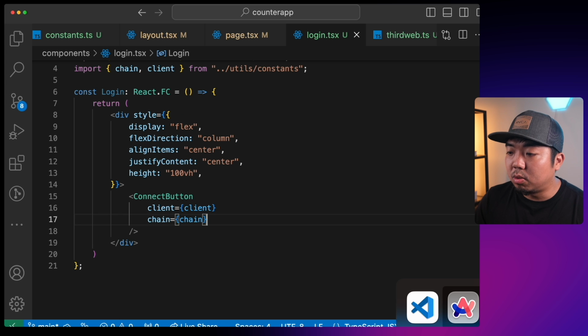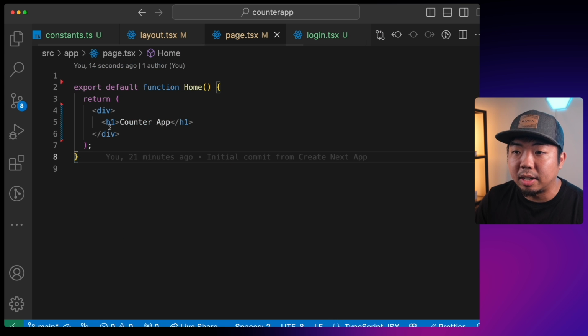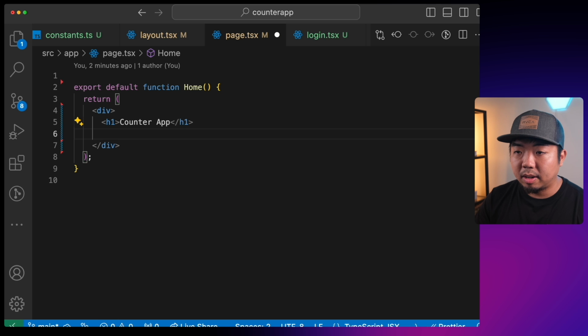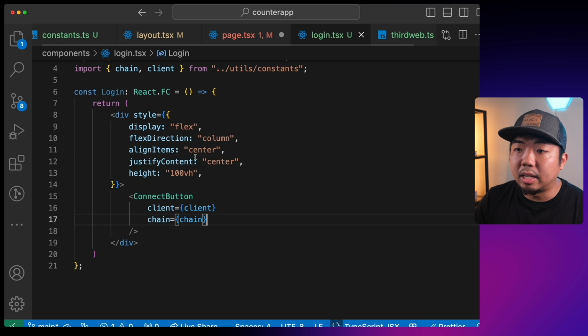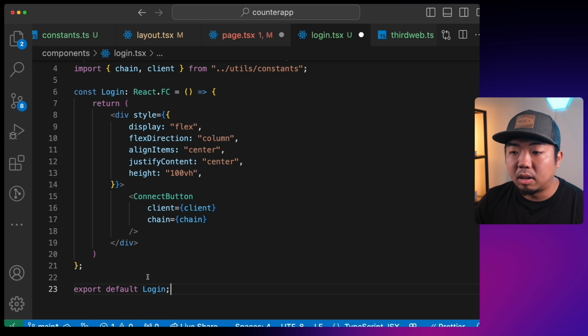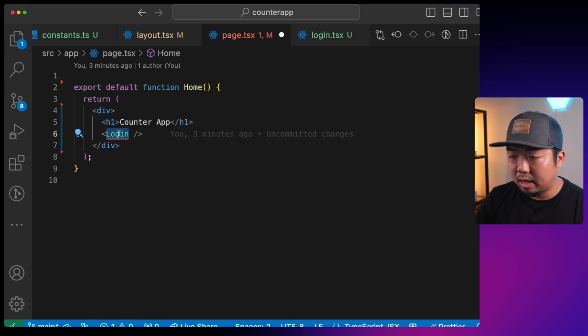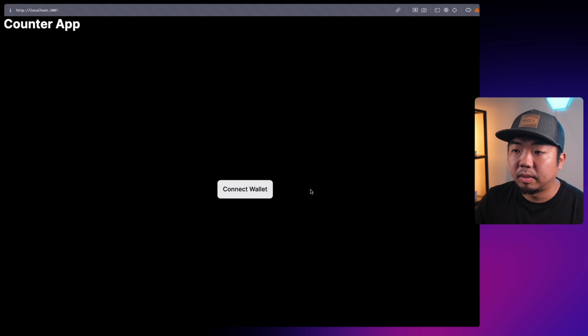So let's come back to our app here and take a look at it. Oh, actually, let's add that. Sorry, come back to our code editor. Let's add our login component to our pages here. We're just going to come in here. We're going to add in our login, which I didn't export down here. So let's come back here, make sure we export our login, and then we can import this here. There we go. Come back to our app, and there you go. You can see we have a connect wallet button centered.